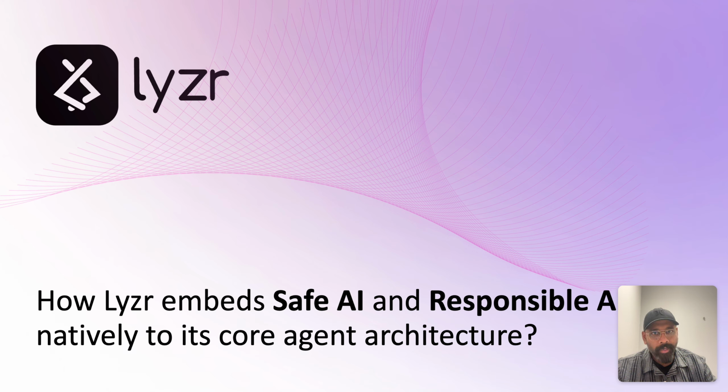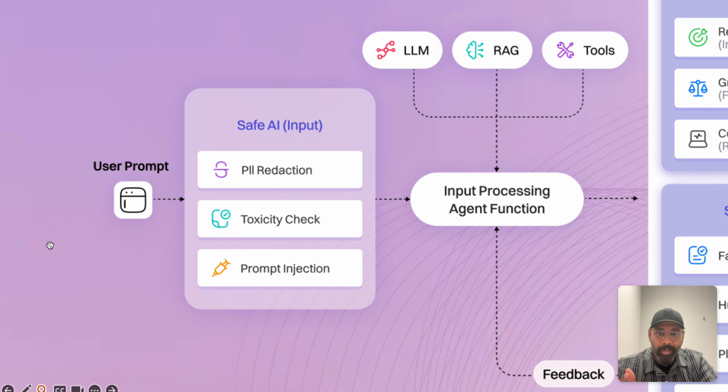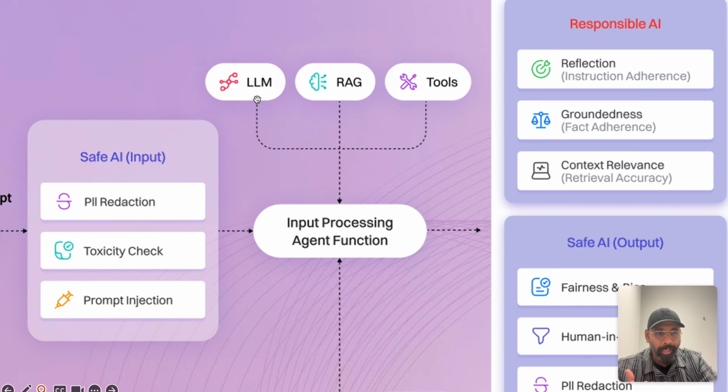Now, coming back to the agent architecture, what Lyzr did was probably the very first in the industry. What you see here is the core agent architecture, and we are responsible AI by design. What do I mean by that? When a user input comes in, it goes through the safe AI input modules like PII redaction, restricted keywords, restricted actions, toxicity check, and prompt injections of the world. And only if it passes these checks does it even go to your LLM call.